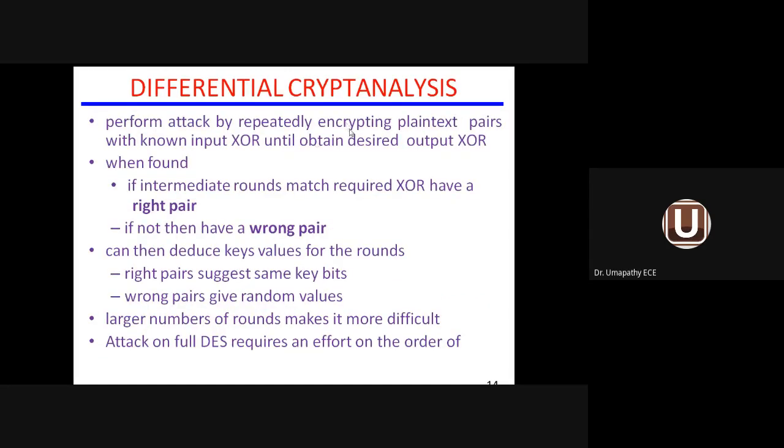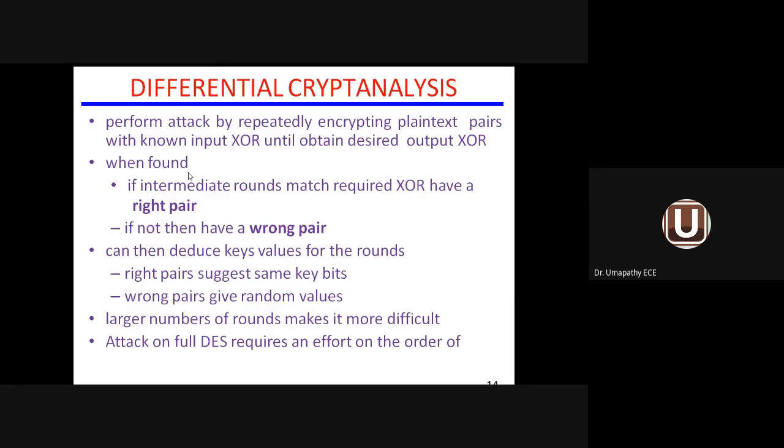Differential crypto analysis performs the attack. I was telling the types of attack. One attack is called active attack. The second is passive attack. By repeatedly encrypting the plain text pair, it will not take only one piece of plain text information, it will take a pair of information, one message and another message. It will do the comparison. Based upon the comparison only, it will perform the attack with respect to input XOR and output XOR.